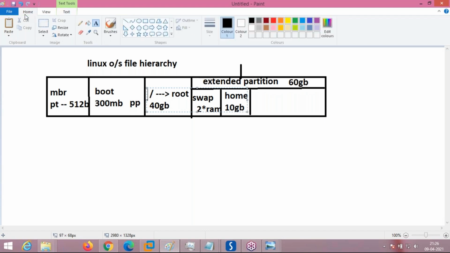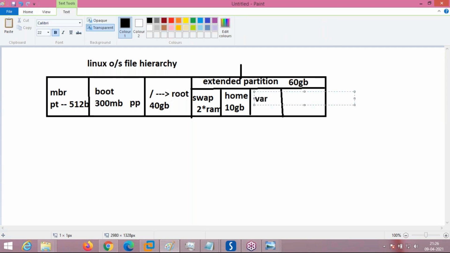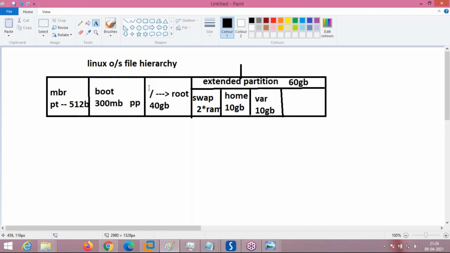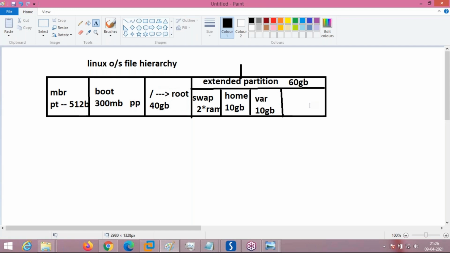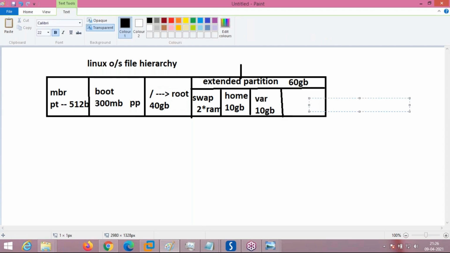You can also create other partitions, like var, which contains variable information, as a different partition, not under root. What size, maybe 10 GB, like this. So even if the root partition crashes where the OS is, the remaining home directory, var directory and extra directories will still remain. This is not a problem. This way the Linux file system hierarchy is better than Windows.